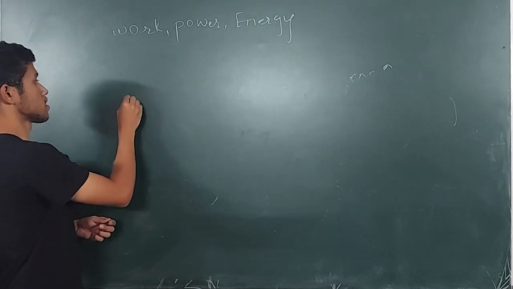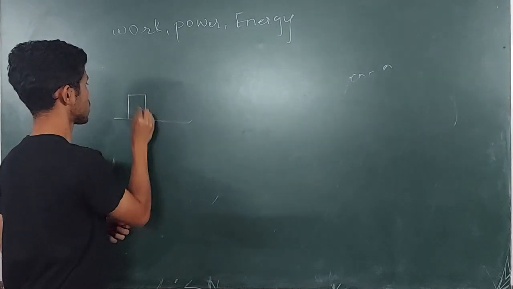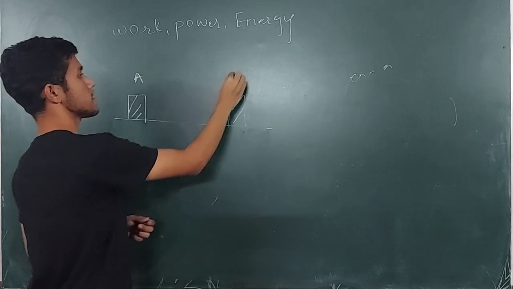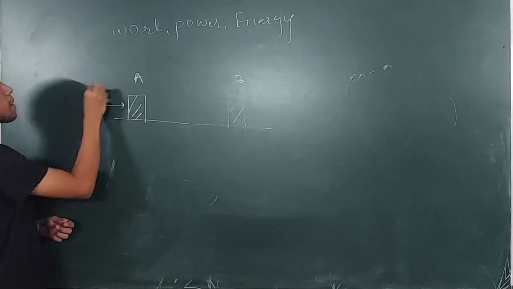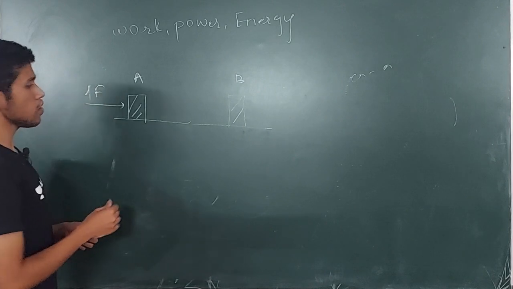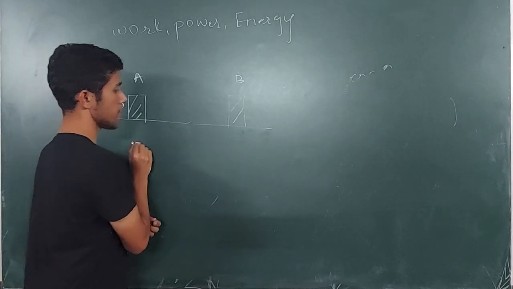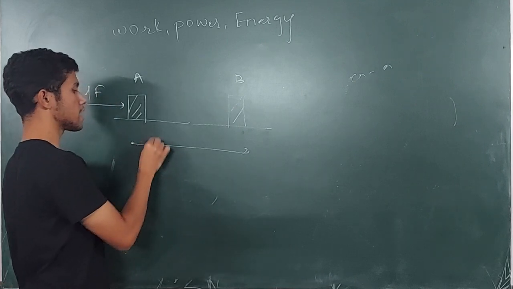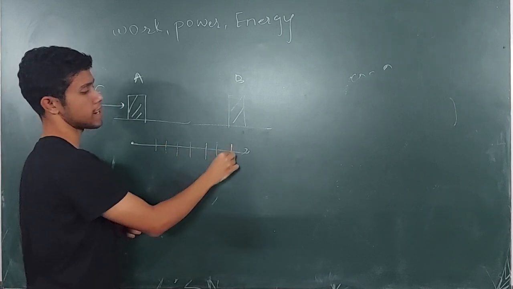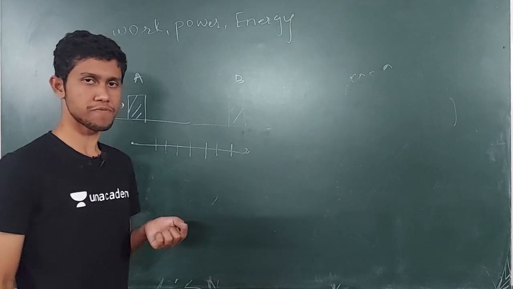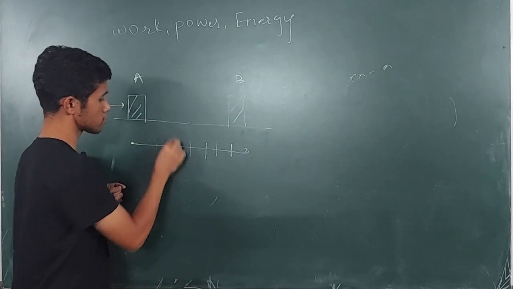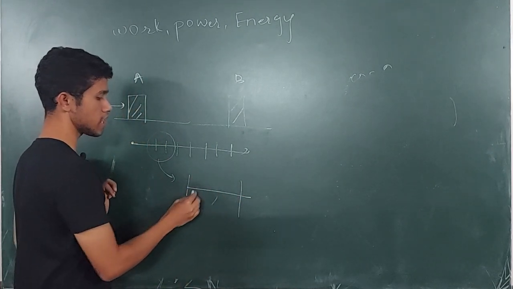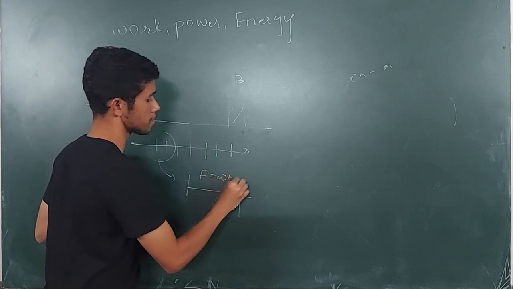Now suppose this is point A, this is point B, and this is the force which I am applying, dF. So now I know the particle is going to go from point A to point B. Now suppose I divide this whole journey into infinitesimally small parts. Now for this journey I'll magnify it. So for this journey the force is going to remain constant.